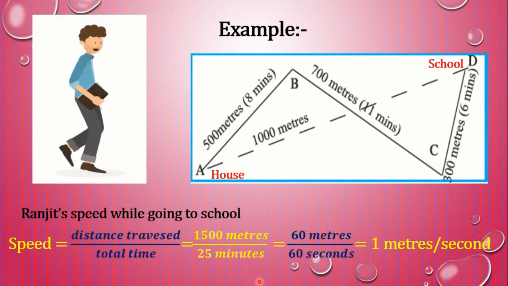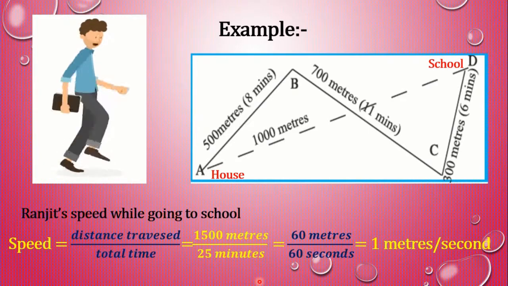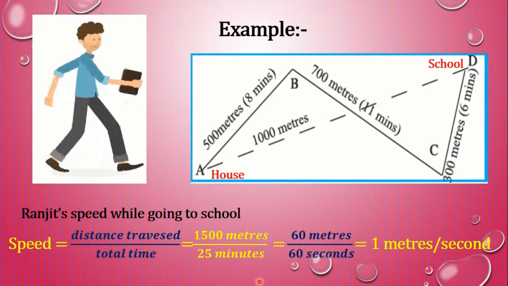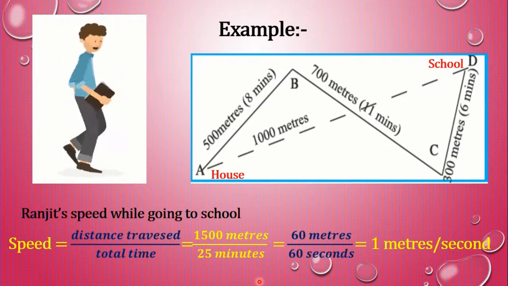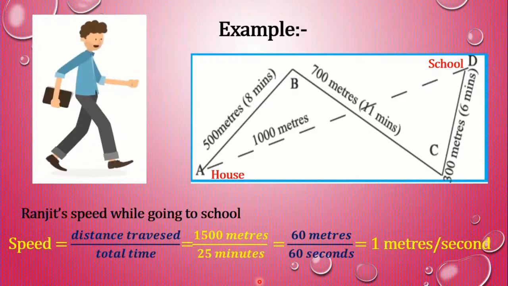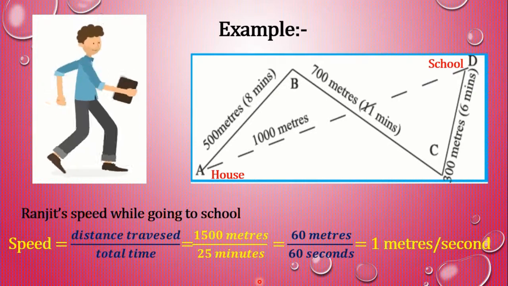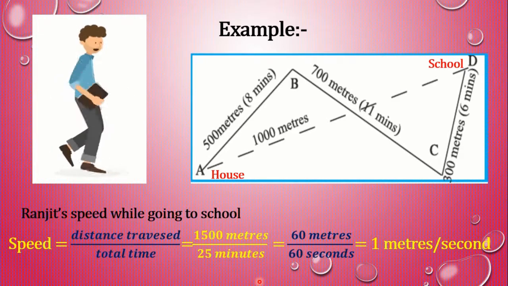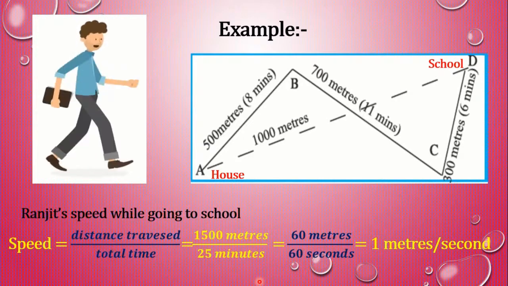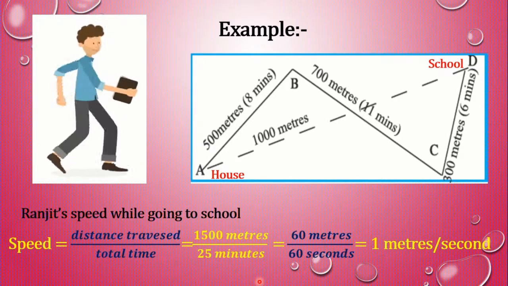Now Ranjit's speed while going to school. Speed equals distance traversed upon total time, equals 1500 meter upon 25 minutes, equals 60 meters upon 60 seconds.